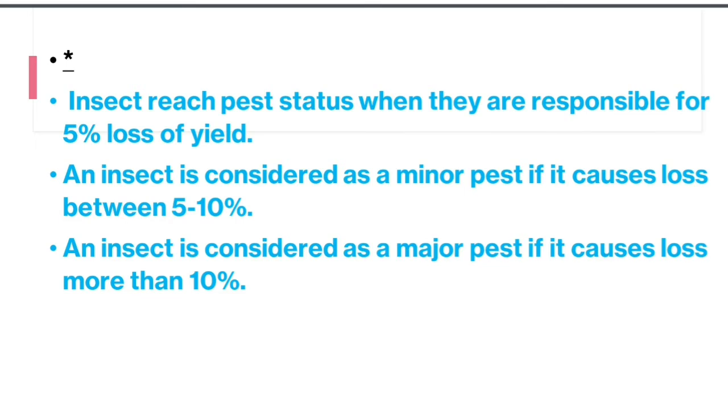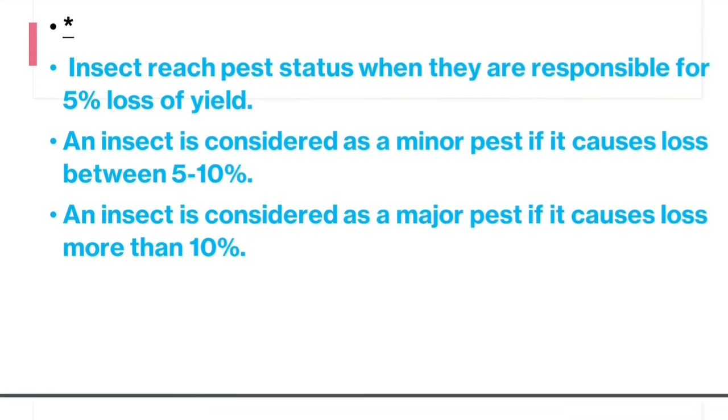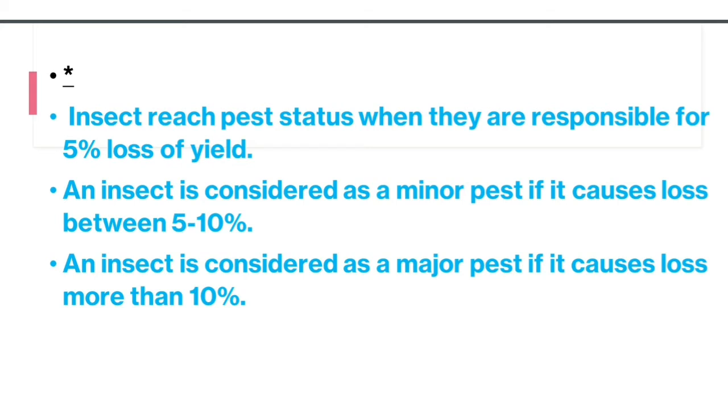The next topic is an insect considered as a minor pest. Any insect is considered a minor pest when it causes losses between 5 to 10% for the crops. And next, any insect is considered a major pest when it causes losses of more than 10%. Crop losses of 10% or more are basically called a major pest of particular crops.